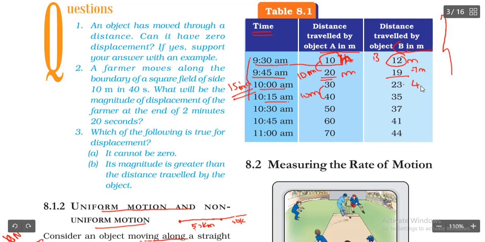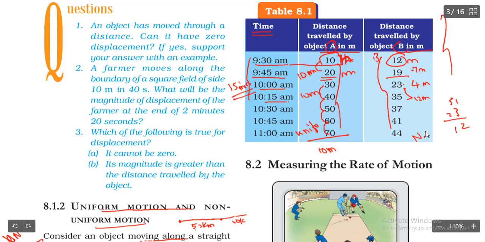4 meter. Okay. So here we can see that the distance covered by object A is uniform motion. If you see the difference between all the things, what is the difference you are having? 10-meter difference. Okay, but here the difference is different. 35 minus 23 again, 12-meter difference. So it is going to cover non-uniform motion.